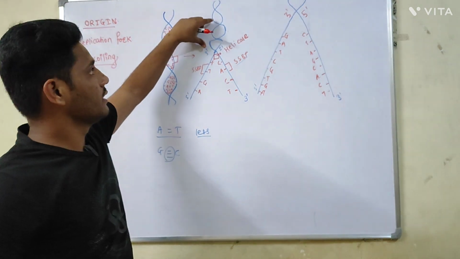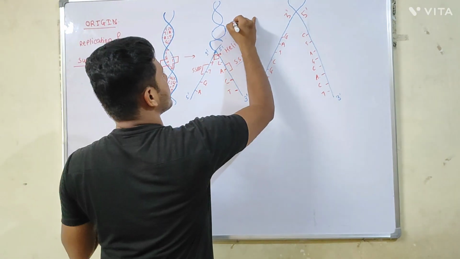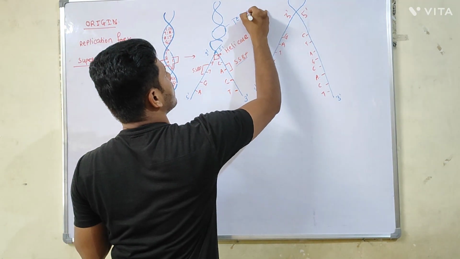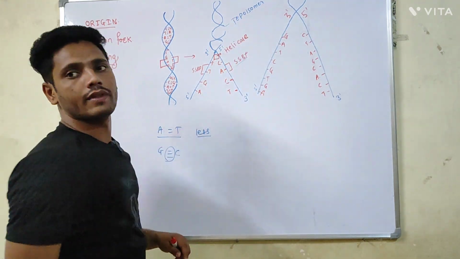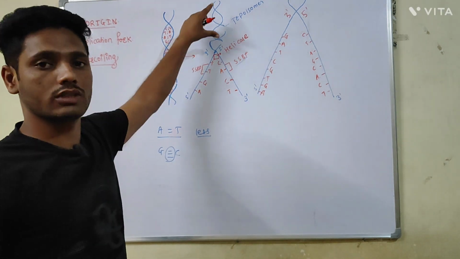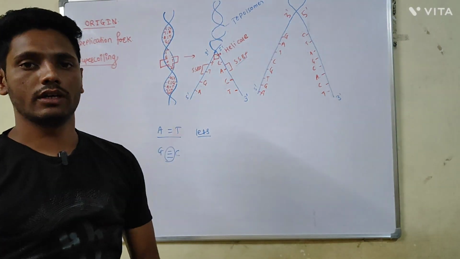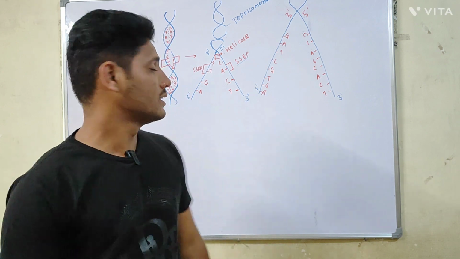As the two strands get opened or separated, there is supercoiling over the strands of the DNA, and this supercoiling is prevented with the help of the enzyme topoisomerase. Topoisomerase enzyme will cut the DNA and reseal the DNA and resolve the tension that is produced in the stretch of the DNA. Then the actual synthesis of the replication takes place.